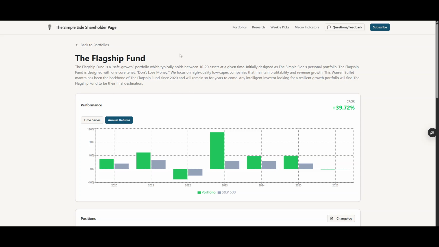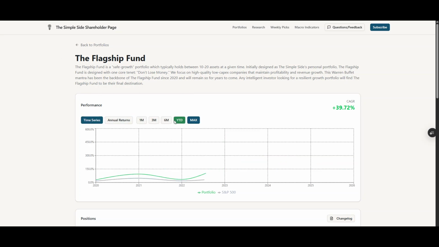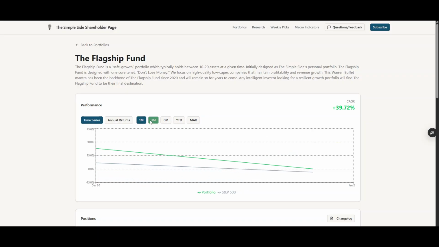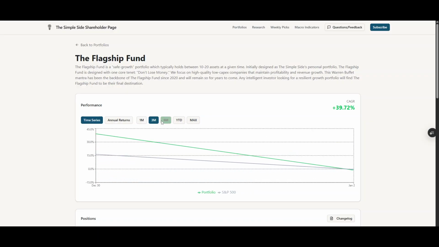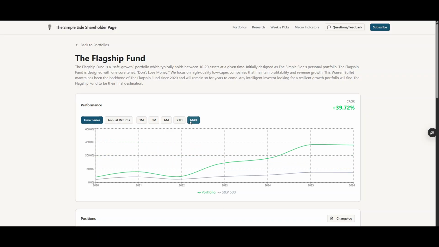So what's really nice about how this portfolio is set up now is you can look at all this stuff. You can see over the past month, 3 month, and 6 month, it's going to look weird because we don't have all the historical data to put in here. So it's just going to show you that we dropped from a 39% to a negative 1.2% or whatever return, but don't worry about that. So anyway, we've got the CAGR tracked up here.